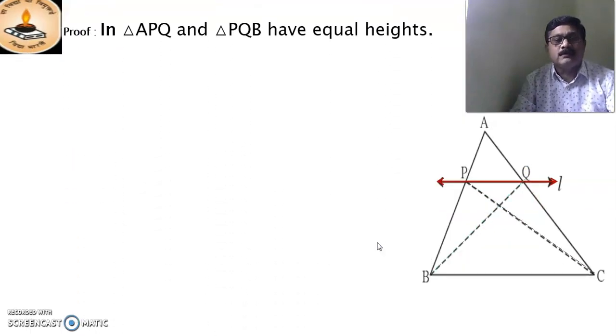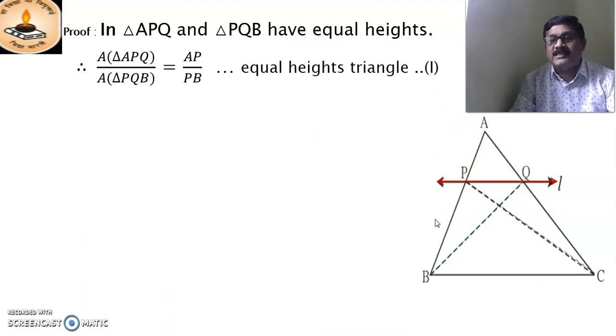Now the proof. We take these two triangles, triangle APQ and triangle BPQ. These two triangles have the same vertex and their bases lie on the same line, therefore they are triangles of equal heights. In the previous period we studied the ratios of the areas of two triangles: when the heights are equal, the ratio of areas is proportional to their corresponding bases.